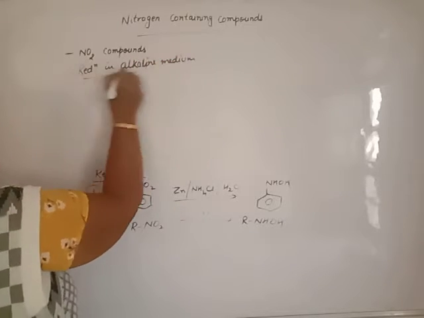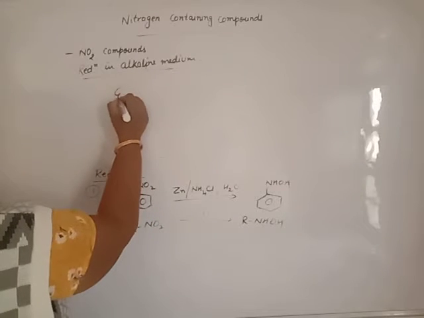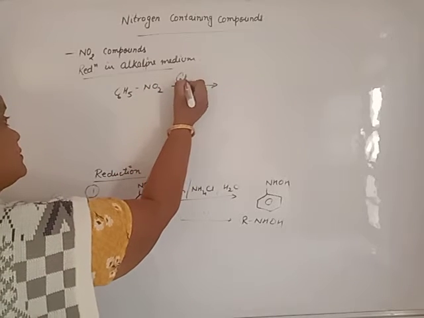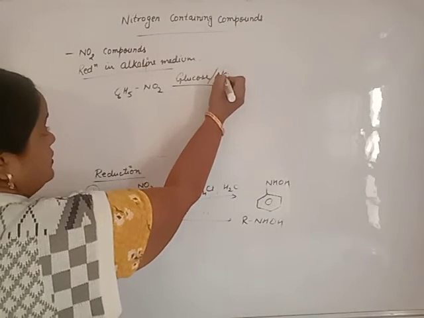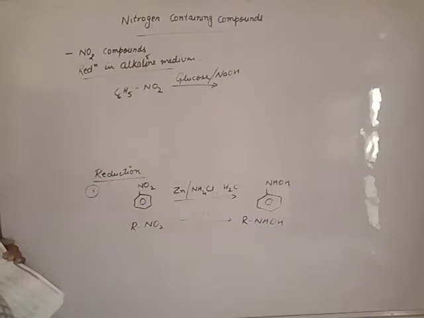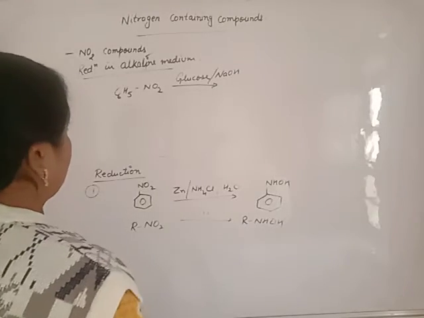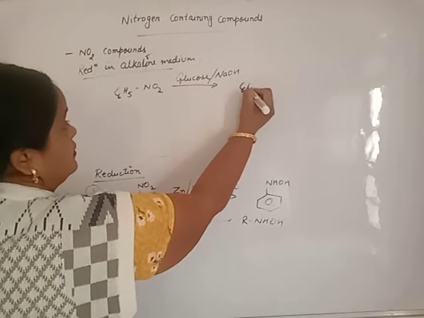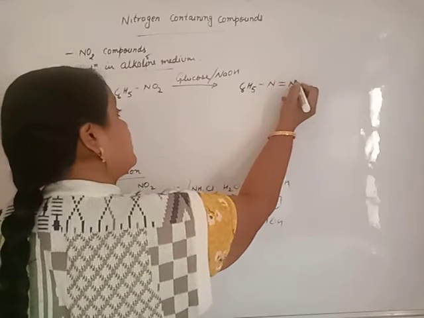When nitroalkane or nitrobenzene, anything, is treated with, suppose we have nitrobenzene, glucose as catalyst in presence of NaOH. Beta, it is clear to you, it is alkaline medium, that means basic medium, strong base is added. Then what happens? Beta, we will get N-oxoazobenzene.